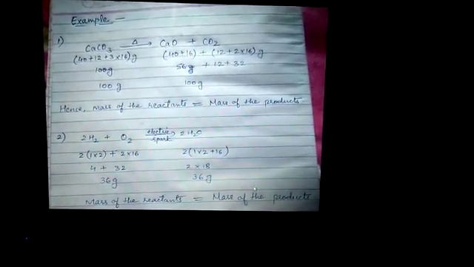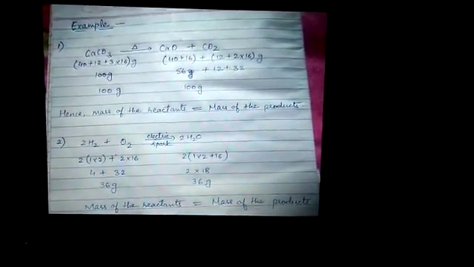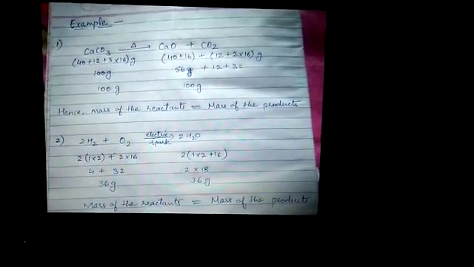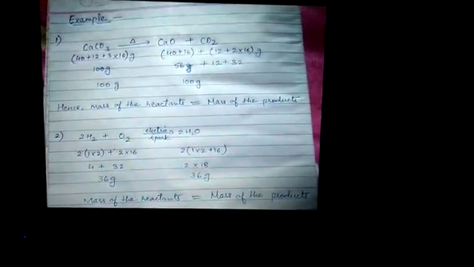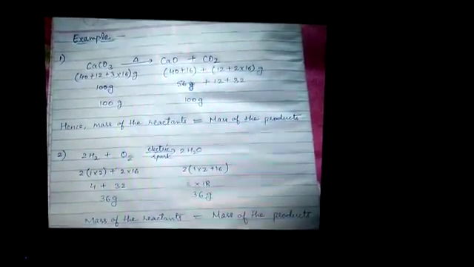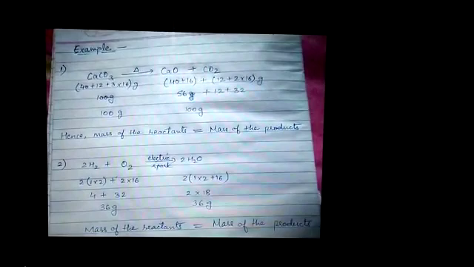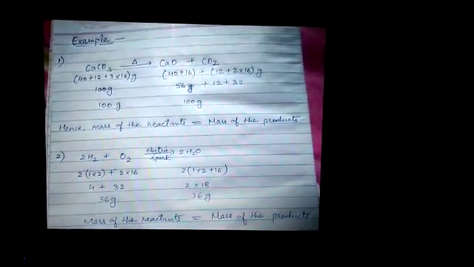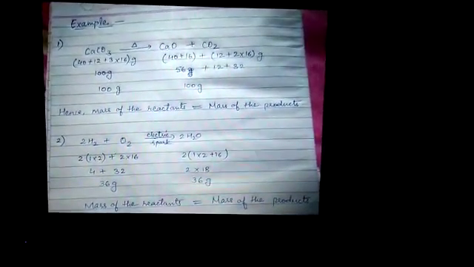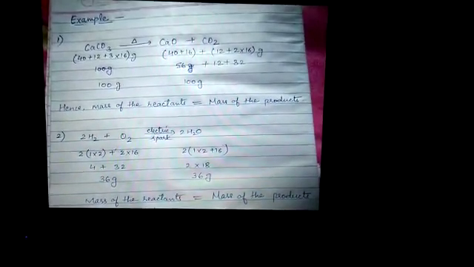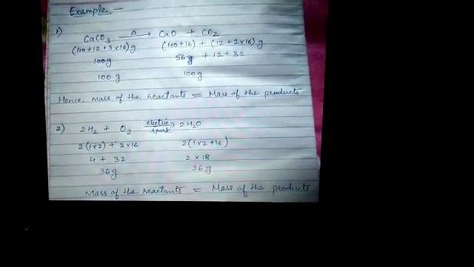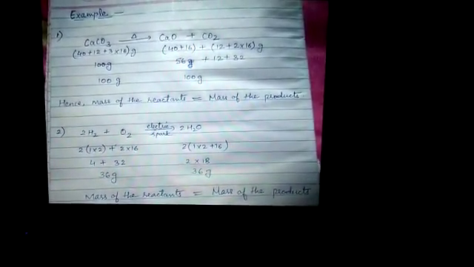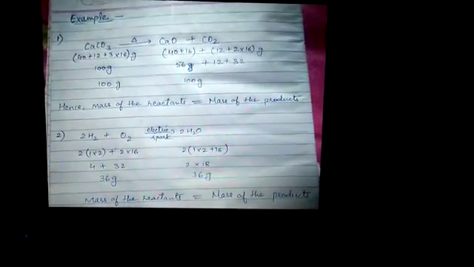So through this you can say that the law of conservation of mass is verified through these examples, and you have observed that the mass of the reactants is always equal to the mass of the products, and matter cannot be created nor destroyed during a chemical reaction.